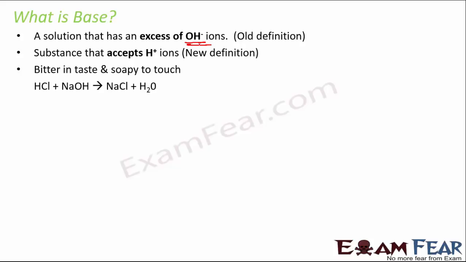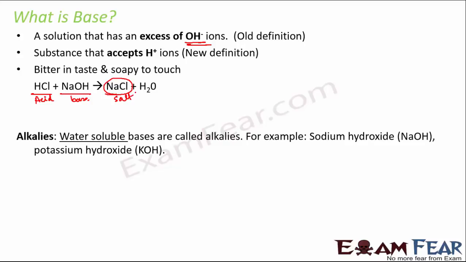If you look at this reaction of an acid and base, this is hydrochloric acid, HCl, and this is sodium hydroxide, which is a base. When these two combine, they form a salt, which is NaCl, and water is released. So acid and base combine together to form salt and release water. Now there are certain bases which are soluble in water, and these water soluble bases are called alkalis.